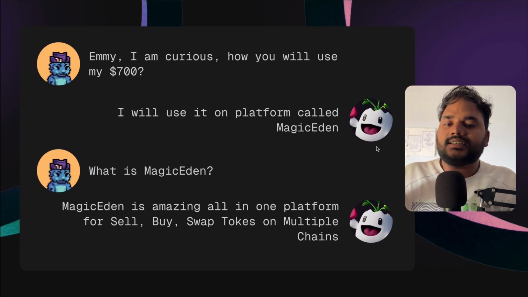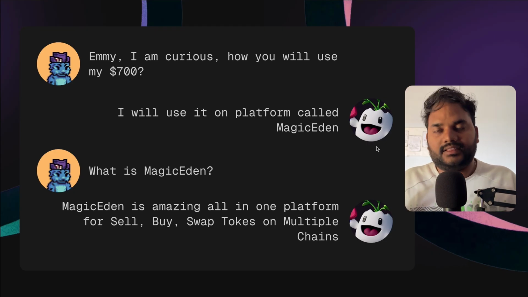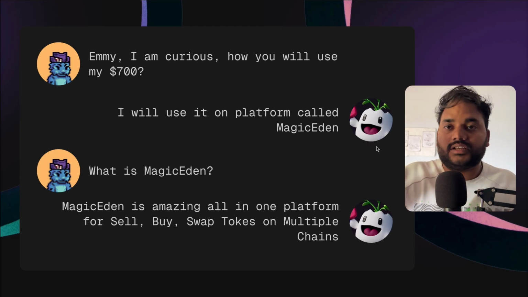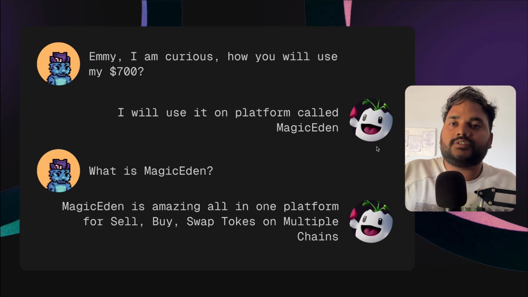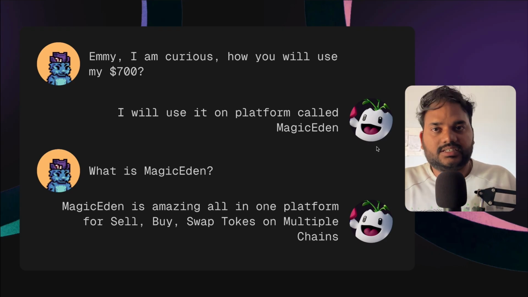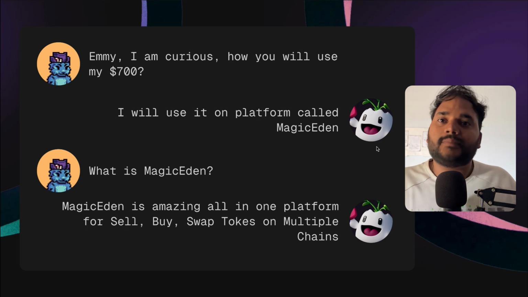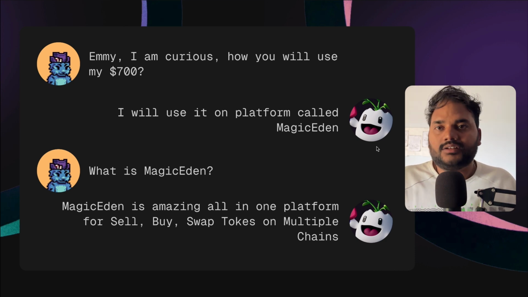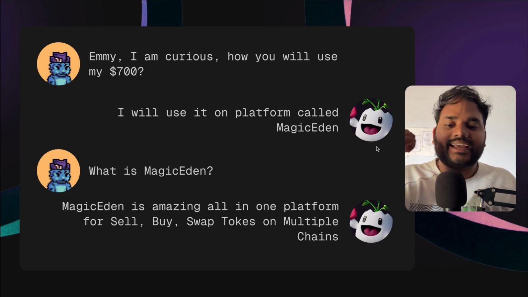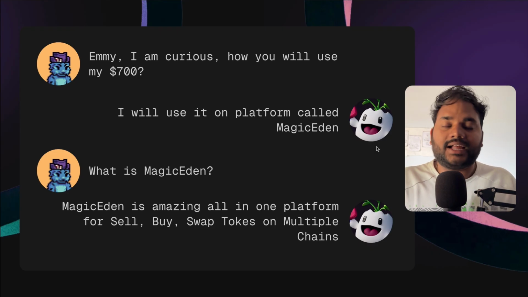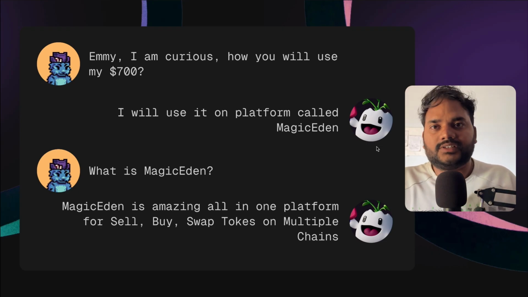So let's understand what really happened in the background, how Emmy staked it, how Emmy used that $700 and where she staked that amount. You ask Emmy how she has used it, and Emmy tells you that she has used a platform called Magic Eden. And you ask, what is Magic Eden? Basically, Magic Eden is an amazing all-in-one platform where you can sell, buy, swap, trade, and also stake tokens on multiple chains. Magic Eden provides you multiple options on multiple chains, which we'll see right now.